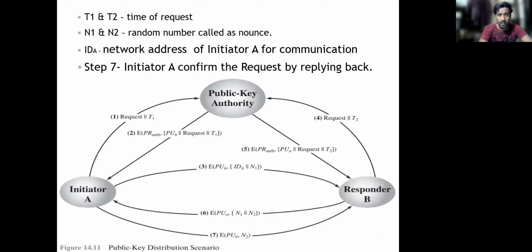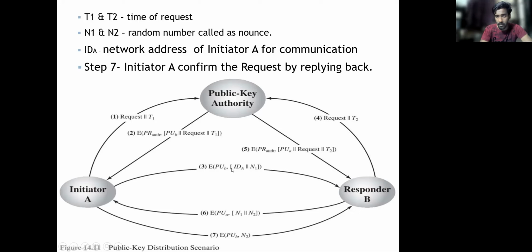Here, what is happening with the initiator? First, the initiator sends a request to the public key authority. Next, the public key authority will append that request with a timestamp, along with the public key of user B, which is encrypted with the private key of the authority, right? Next, the initiator A sends a message to the responder B, with a unique identification along with a unique transaction.